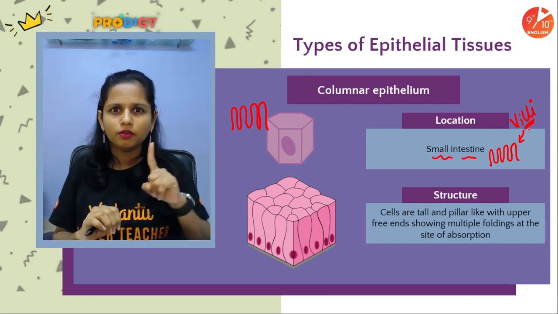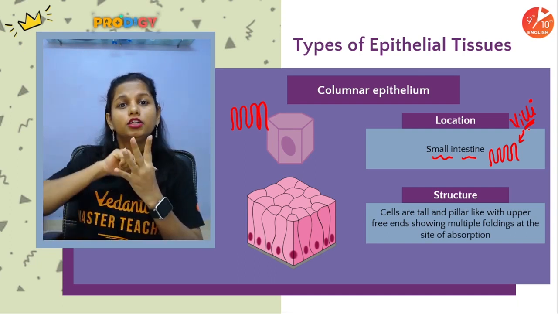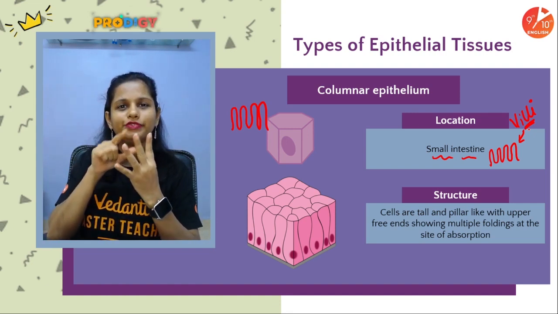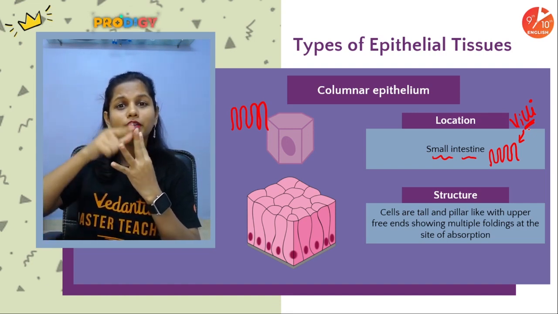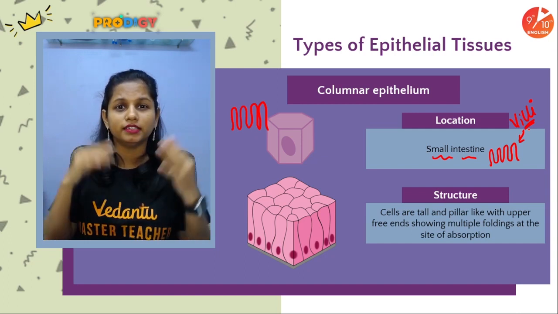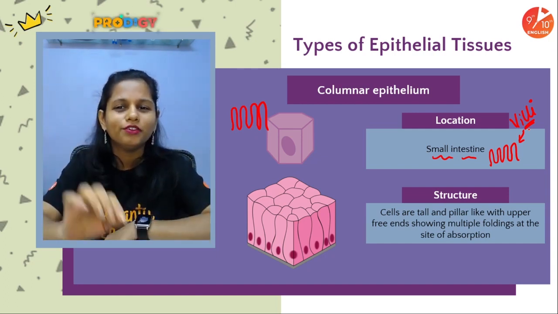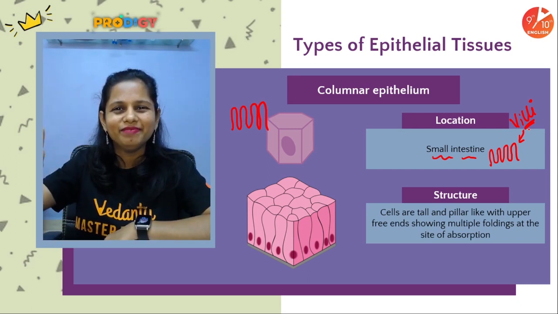This is a type of columnar epithelium cell.